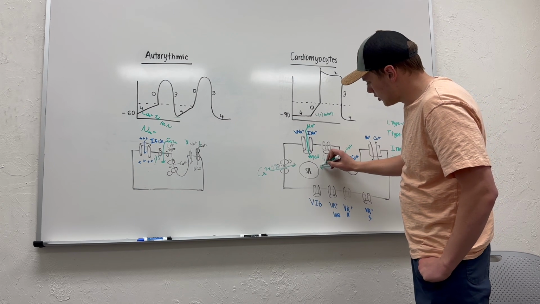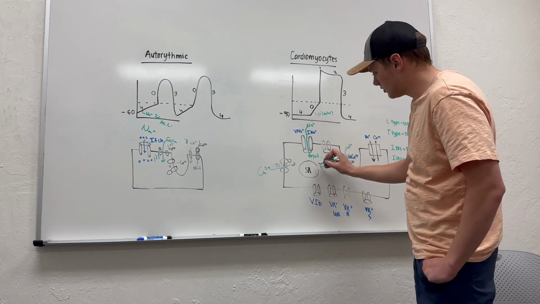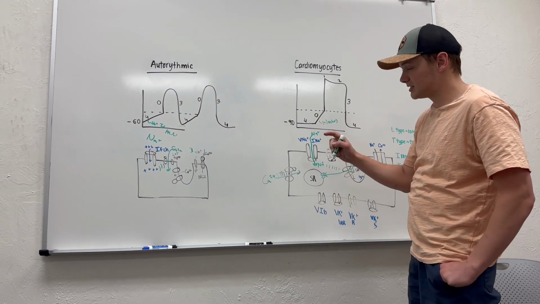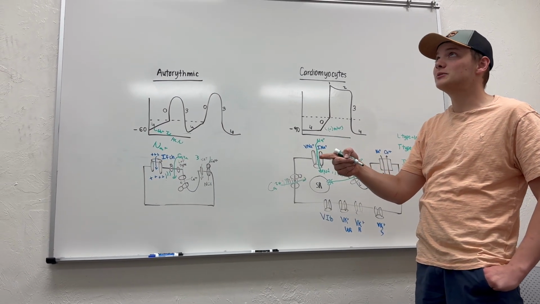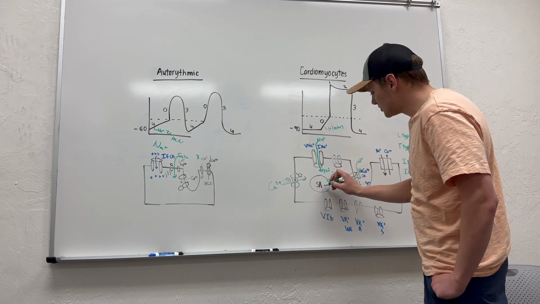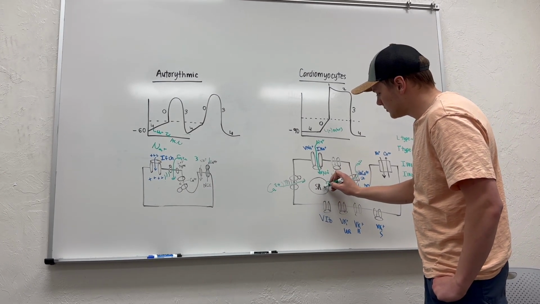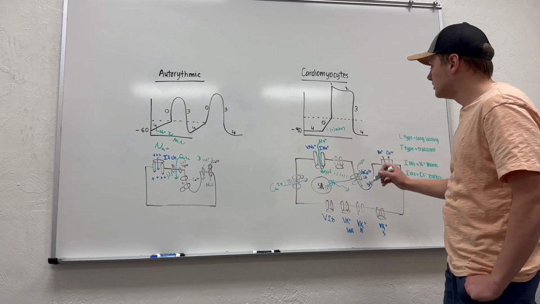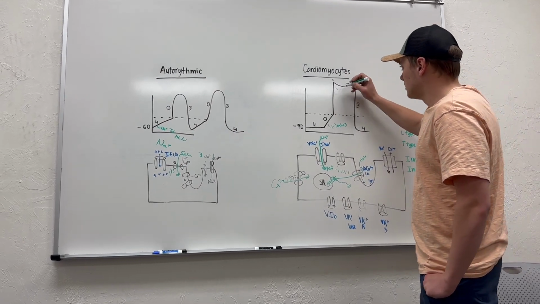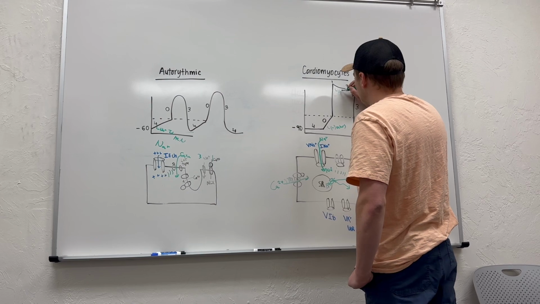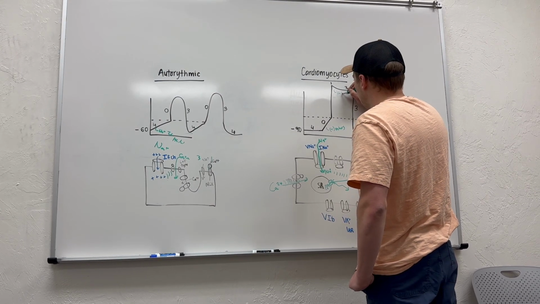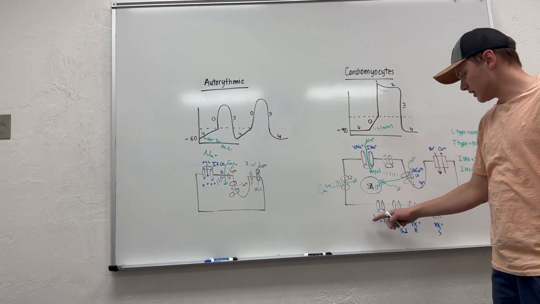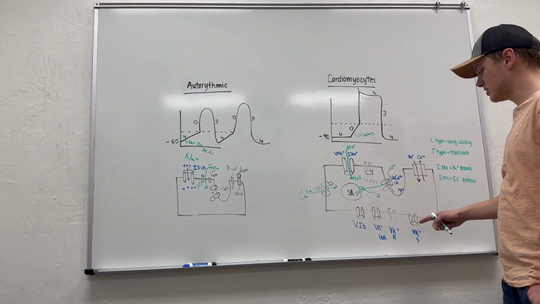going to come and open a channel on our SR called a ryanodine channel, and it's going to allow calcium inside the SR to flow out. So when the calcium flows out, through our calcium L channel, this calcium is going to influence the opening of a bunch of these potassium channels down here.